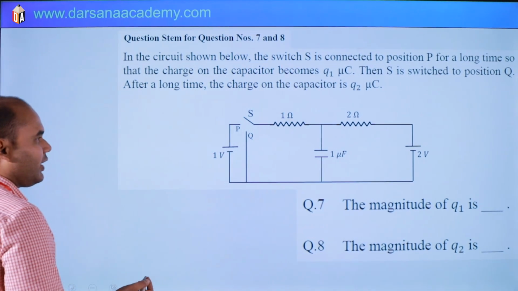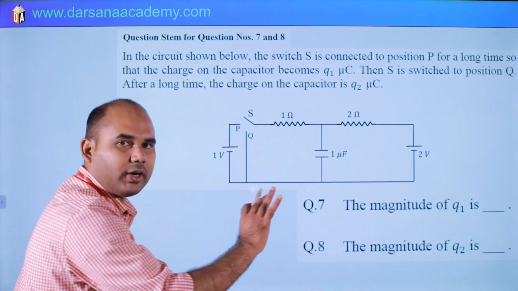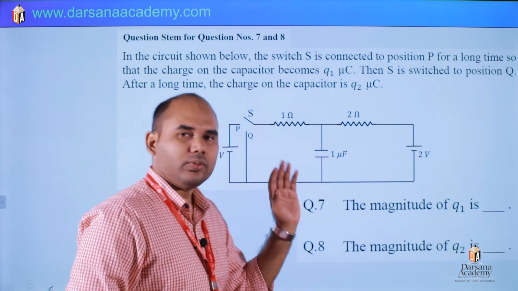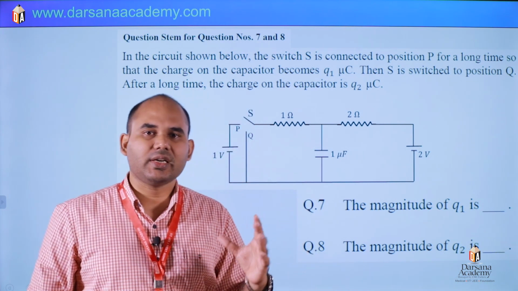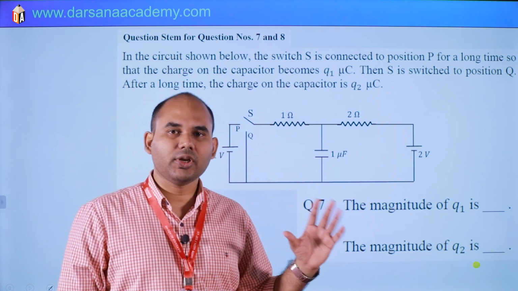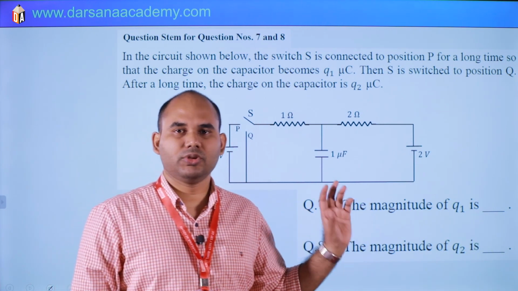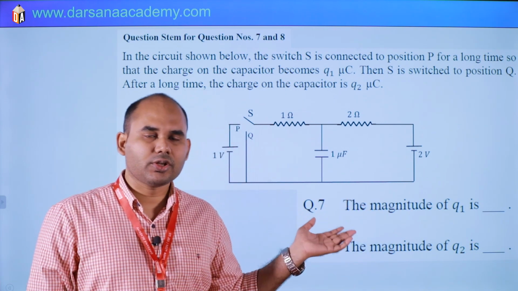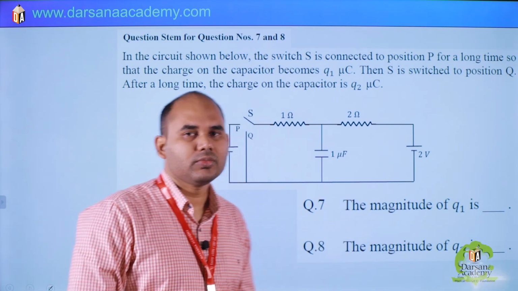Okay, so let's draw a separate figure for both conditions. We know that the maximum charge stored will be at steady state. Steady state means at t equals infinity, when the capacitor is fully charged. We have to find the charge on the plates, Q1 in the first case and Q2 in the second case.